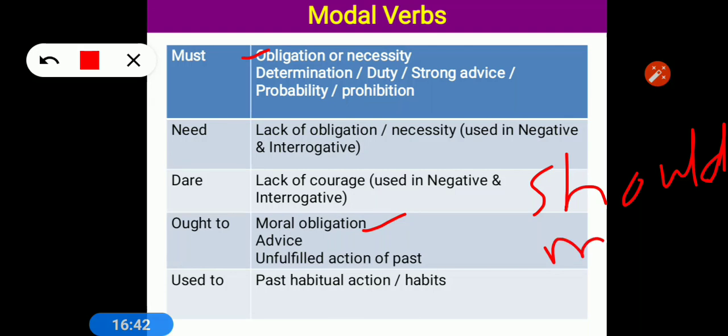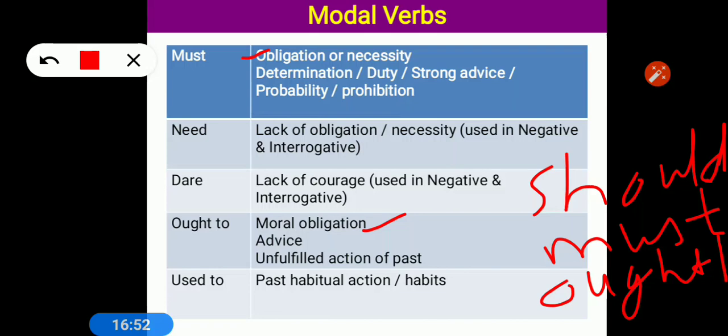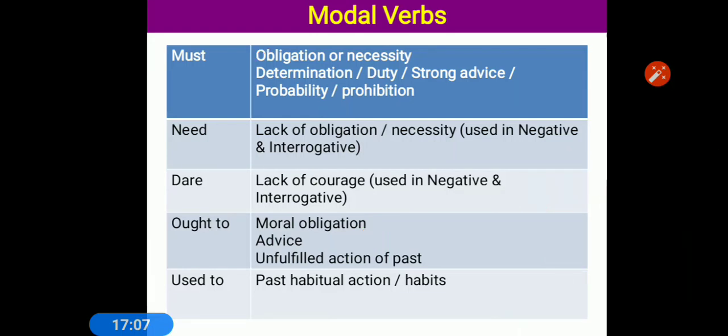Must shows that it is our compulsory duty, we must do this. And ought to shows our moral duty; it is not compulsory, it depends purely on us whether we do it or not. So these three are used for giving advice or showing our moral duty.